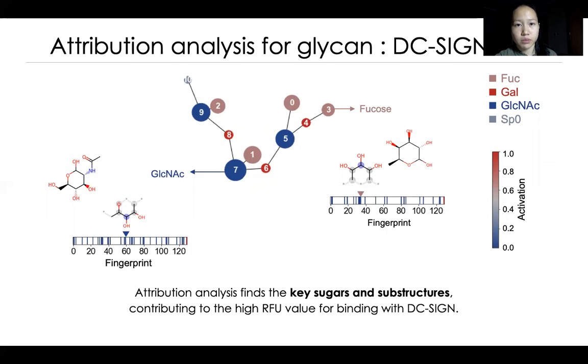Graph attribution using the pre-trained GNNs helped to further decipher opaque structure-property relationships, providing significant information in the absence of ground truth understanding. For a randomly selected glycan that binds strongly to DC-SIGN, we found that the monomers N-acetylglucosamine and fucose contributed most to binding specificity.